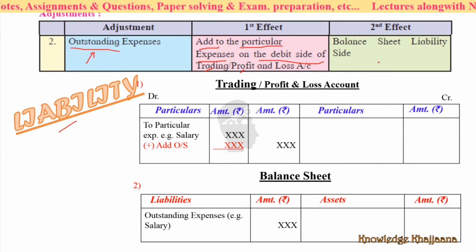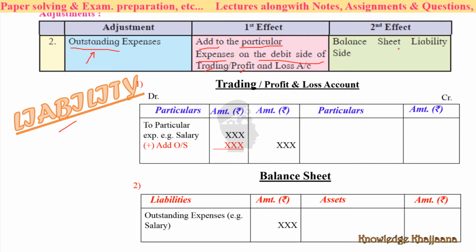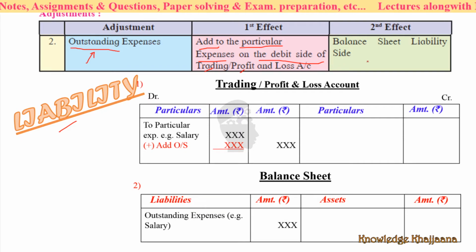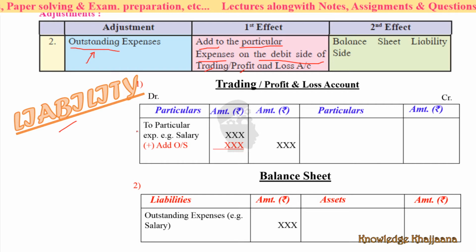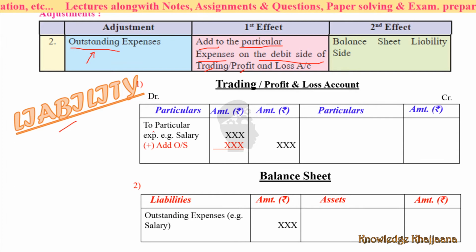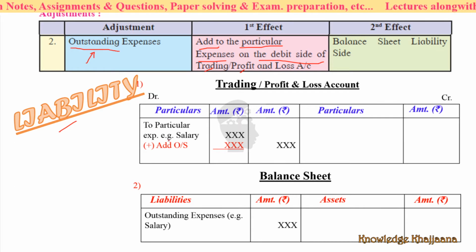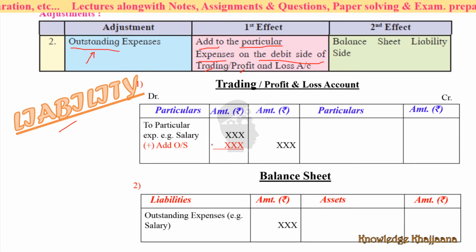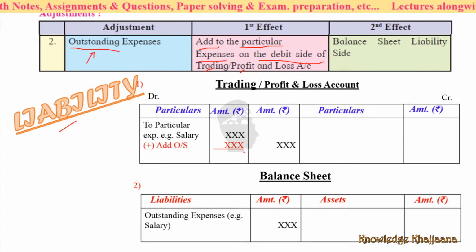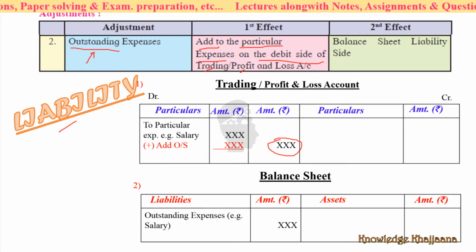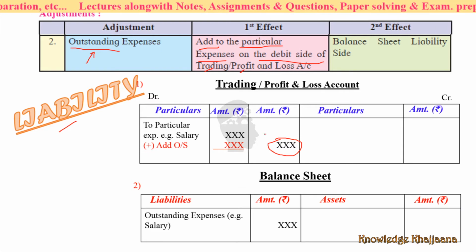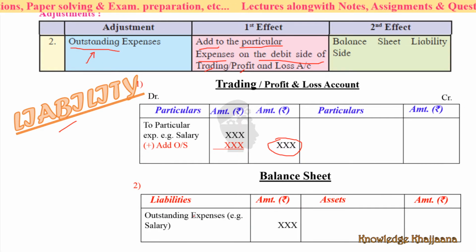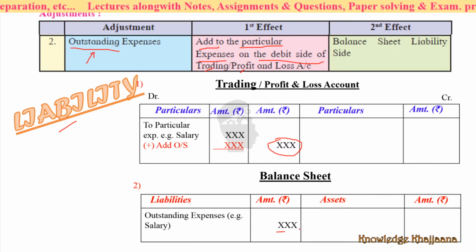The second effect: it is a liability, because we have not paid it till the date of preparation of the balance sheet. So the first effect, for example for the profit and loss account, is to a particular expense, say salary: salary to be paid plus outstanding salary remaining, the pending salary. The total salary would become over here. This is outstanding expenses. And the second effect would be in the balance sheet, because it is a liability: outstanding expenses, for example salary, and the amount.